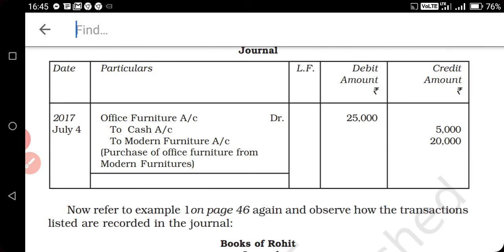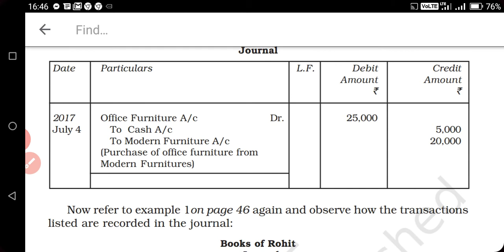So first of all we are purchasing furniture, so an asset will come, so we have to debit the asset. Furniture account debit. Whether you write office furniture or furniture, it's your wish. To cash we are making payment rupees 5,000 and to Modern Furniture. Whatever amount is due, which we are not paying, that will be credited in the party's account.